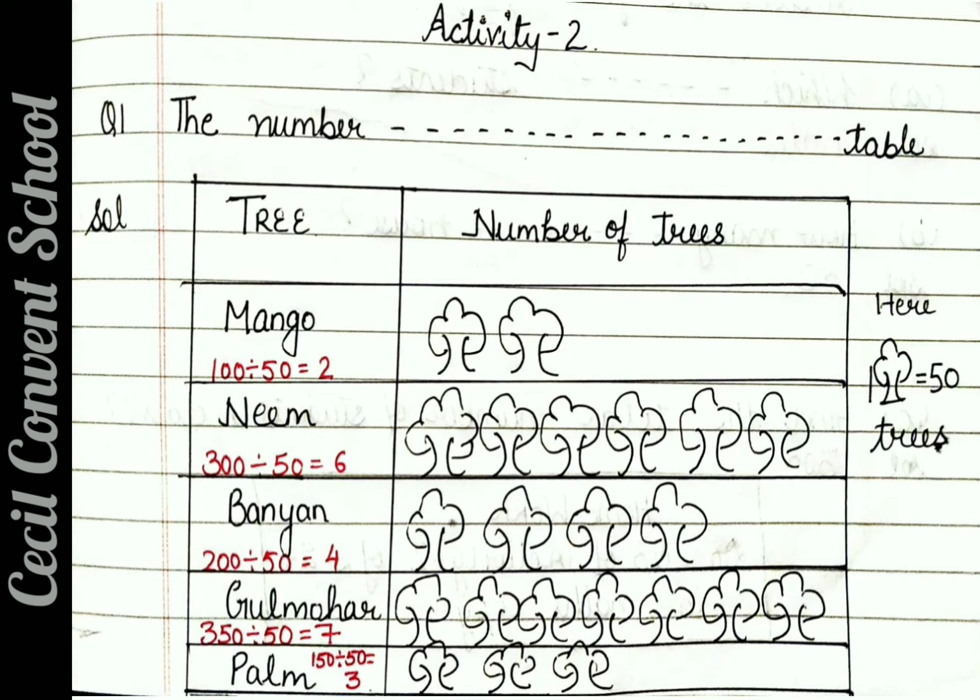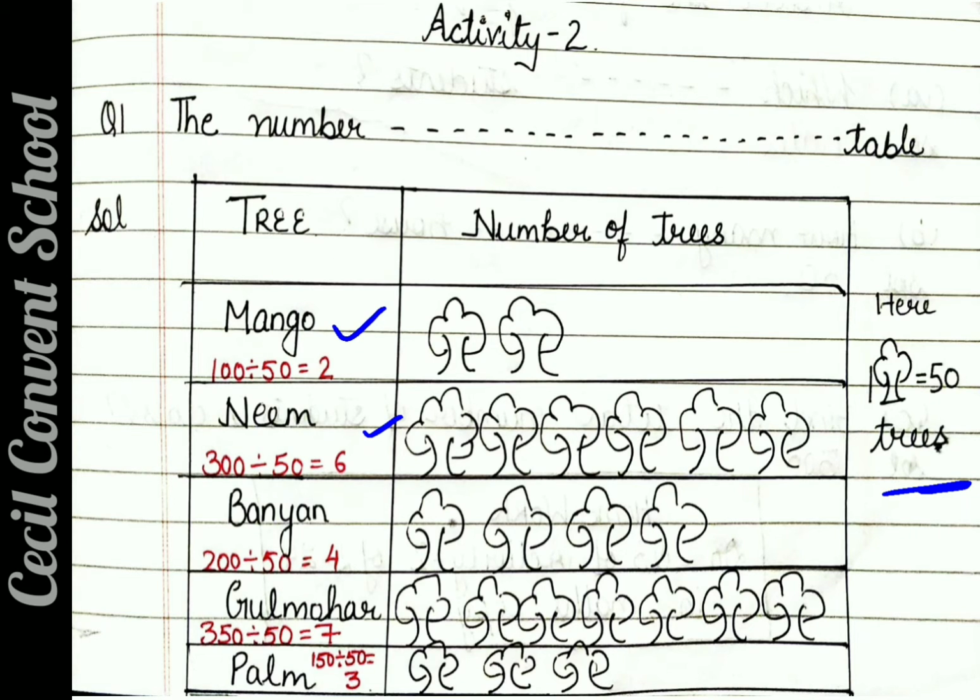First of all, you have to write in this manner in the maths copy: activity 2 question number 1, like this. Then the solution will be like this. Tree, firstly you write tree and then you write number of trees. On the side you have to write here one tree equals 50 trees. So you have to write this thing also. Then every number, as I told you, you have to divide by 50. So the first number when I divide by 50, I get 2. Clear? The second number is 300. So 300 when I divide by 50, I get 6.